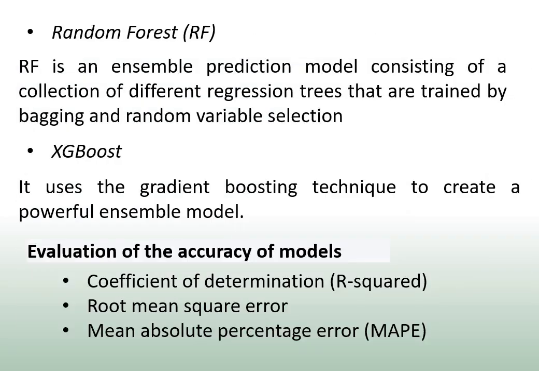Random forest is a prediction model that combines multiple regression trees trained on random data samples to make more robust and accurate predictions. XGBoost, extreme gradient boosting, is a machine learning technique known for its high accuracy and effectiveness with structured data. It uses the gradient boosting technique to create a powerful ensemble model. Evaluation of model accuracy. For the evaluation, the metrics used are the coefficient of determination, the root mean square error, RMSE, and the mean absolute percentage error, MAPE.